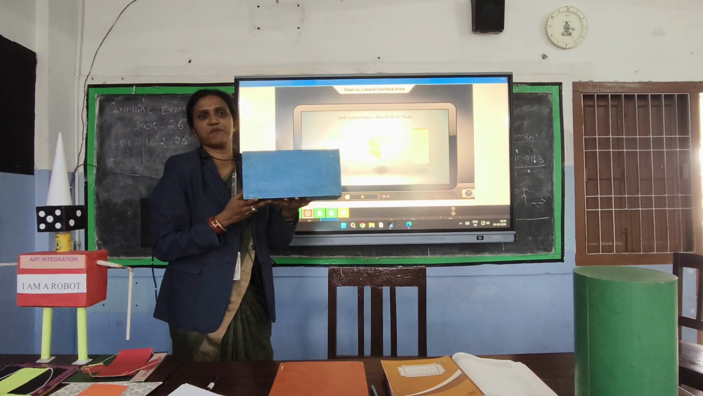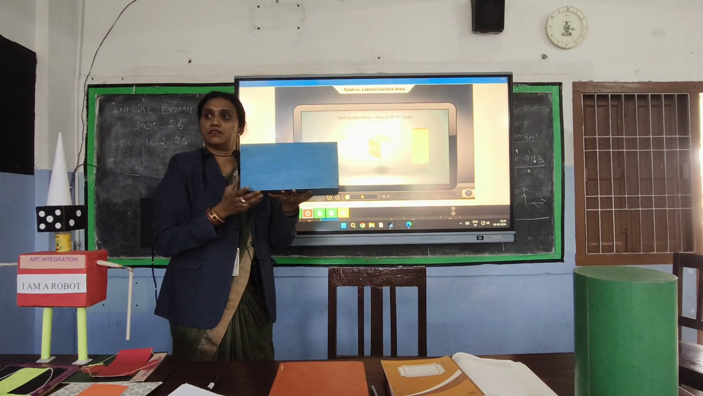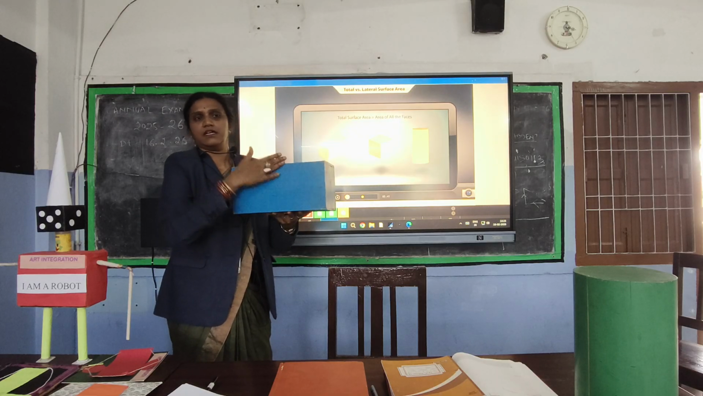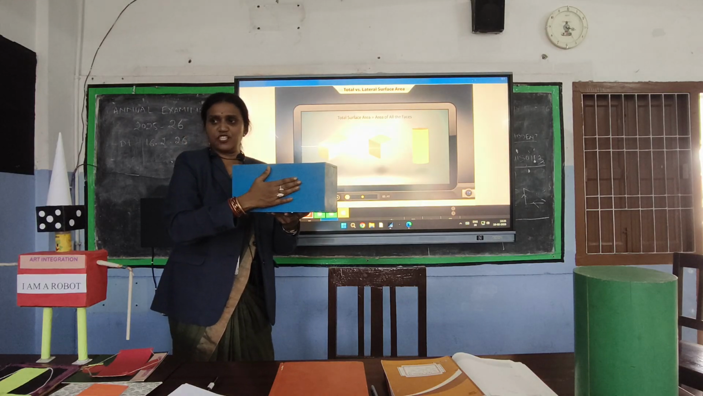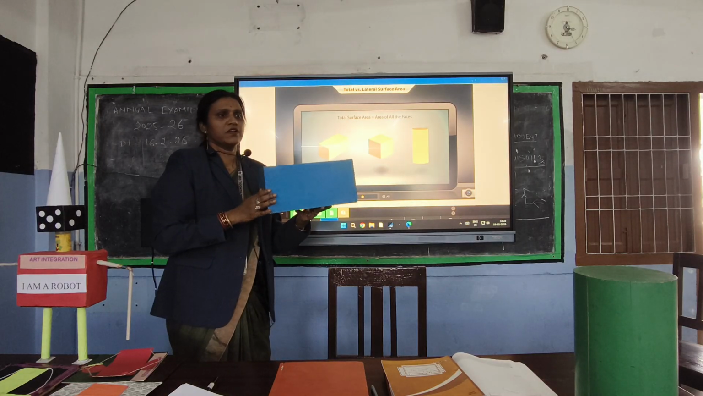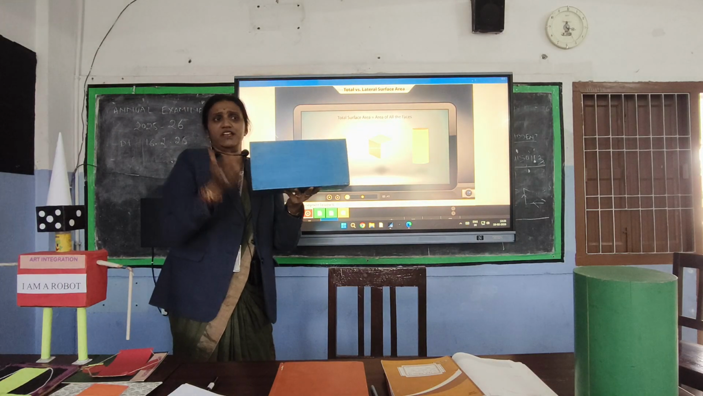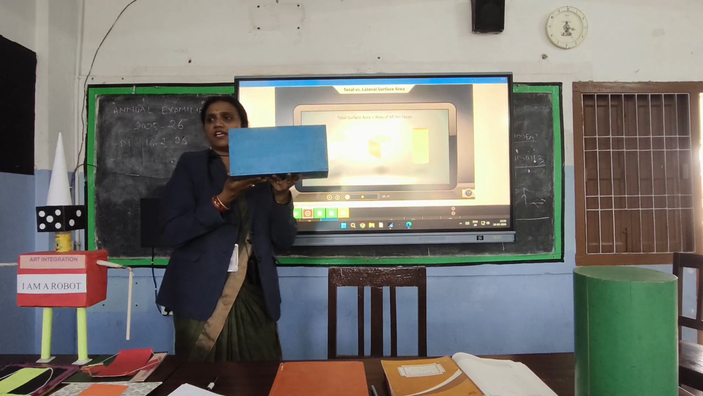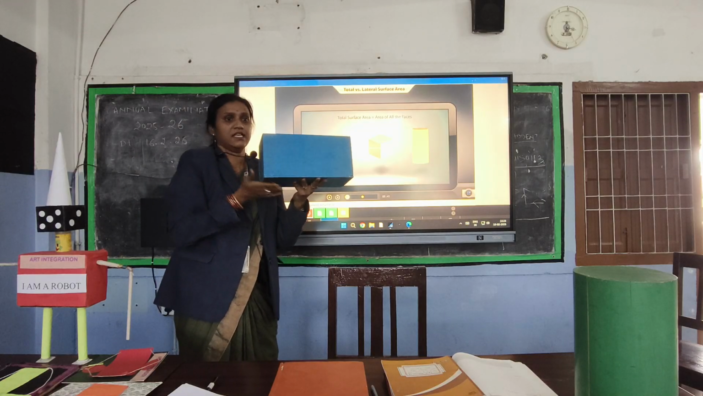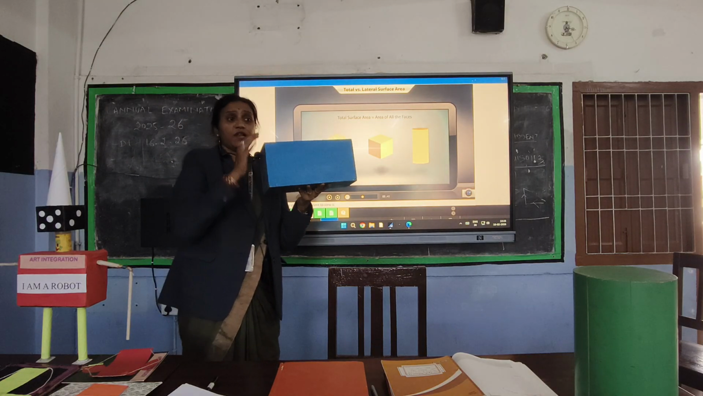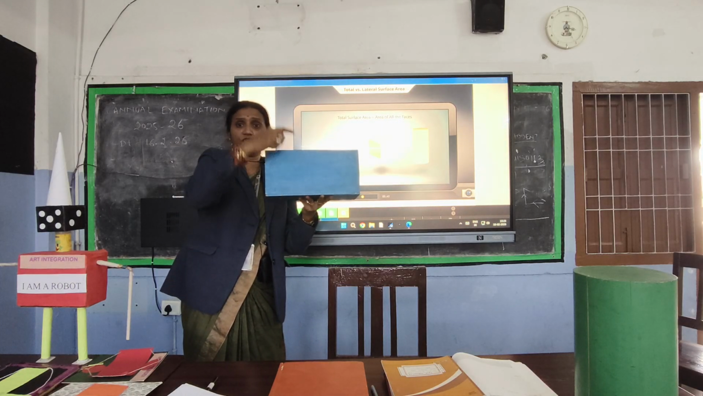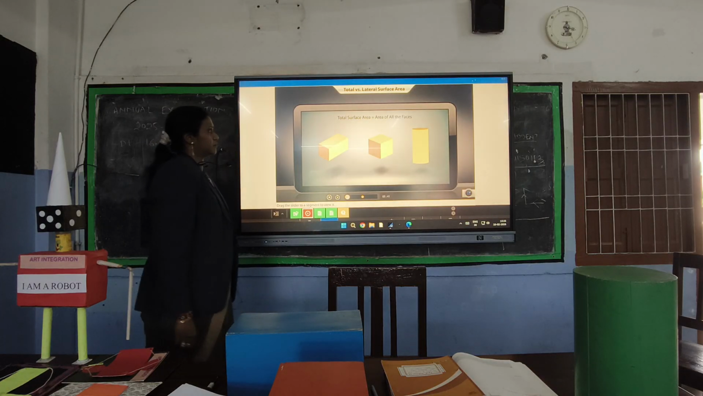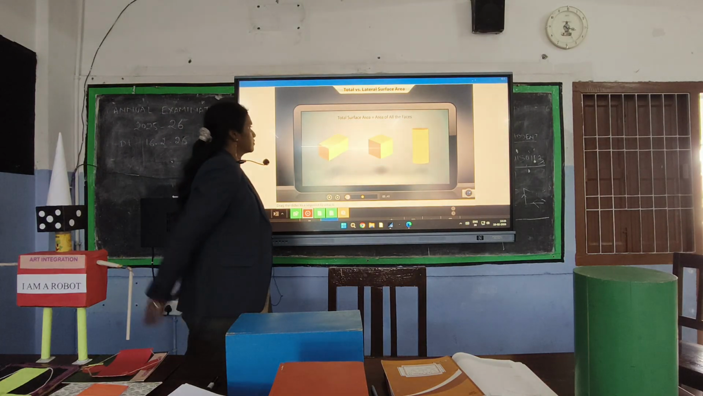Each face is in which shape? Some are square and some are rectangular in shape. So this one is rectangular and this one is rectangular. Now when you see the top and bottom, is there any relation? Yes, ma'am, they are congruent. The top face and bottom face have the same shape and same size. They are congruent. Now let us see how to find the total surface area of this cuboid. Unless otherwise mentioned, surface area means total surface area.